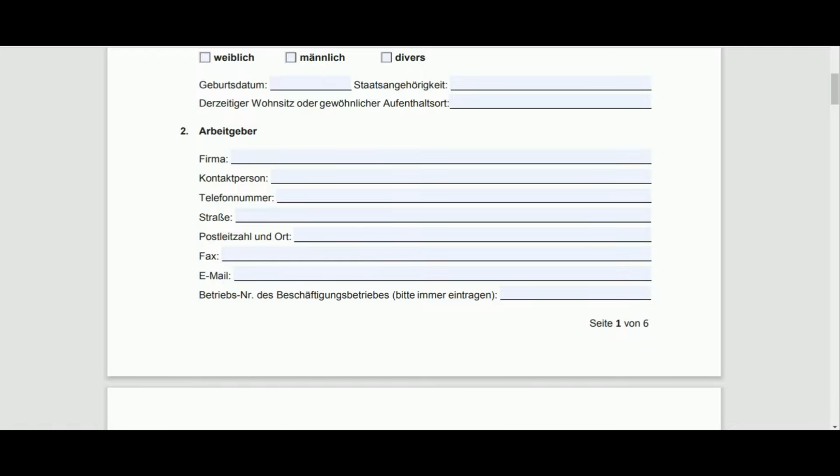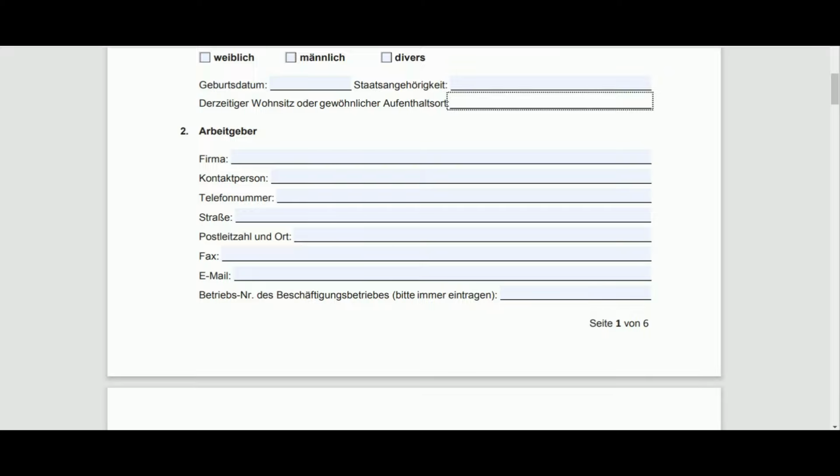Then you have to mention the Geburtsdatum, that is your date of birth, Staatsangehörigkeit, that is your nationality, derzeitiger Wohnsitz oder gewöhnlicher Aufenthaltsort. So in case you are applying from your home country, let's say from India, then you have to write your Indian address here. And in case you are already in Germany and you are angemeldet, that is registered in Germany, then you have to mention your German address.